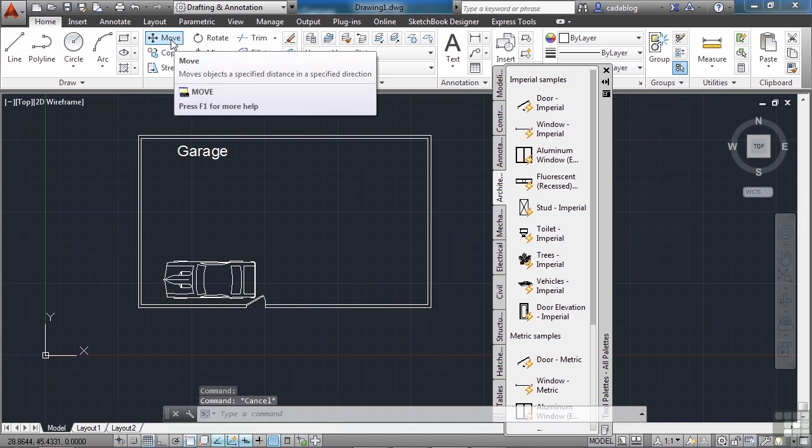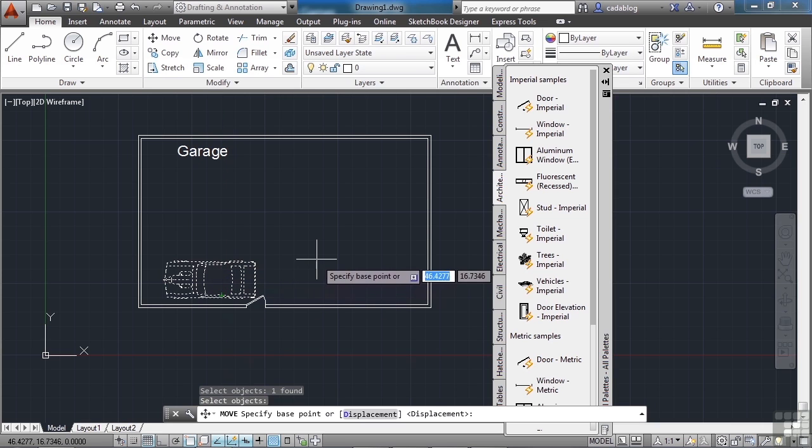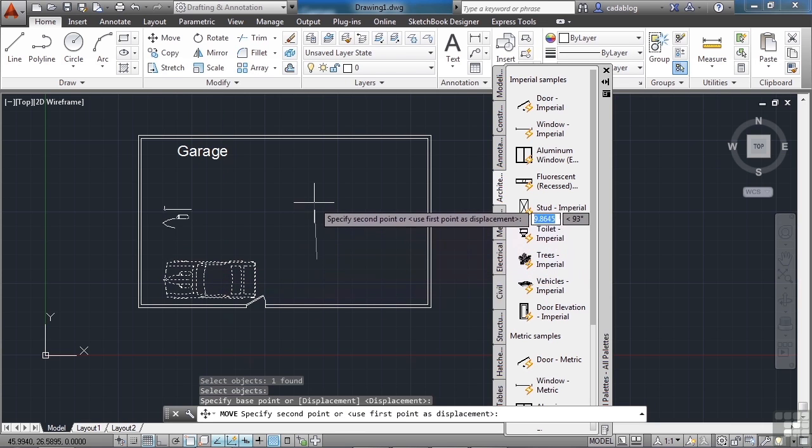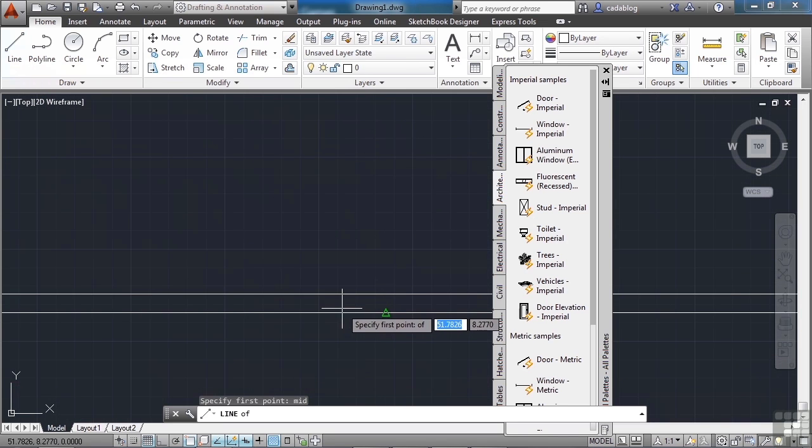Come up here to the move command, click move, select the car, left click it, press enter, pick a point anywhere, and now move it up a little bit. As you can see here, most of these AutoCAD commands have a series of events that have to happen. You start the command, whatever it is, and then you pick your first point. Type in MID for midpoint, press enter, and we're going to pick down here, zoom in with your scroll wheel and get that green triangle. You see the green triangle? That's a midpoint glyph. That's an O snap. It's snapping right to the middle of that line. Left click